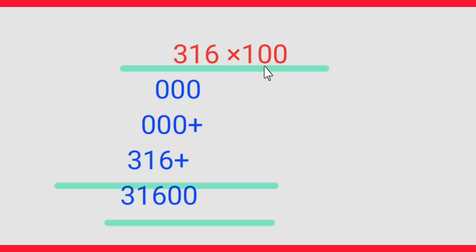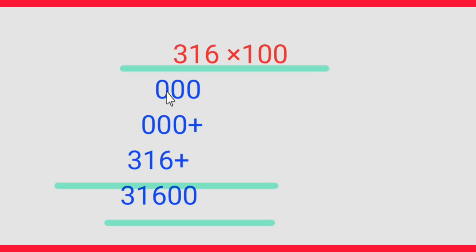Again repeat. 0 6s are 0. 0 1s are 0. 0 3s are 0. Now 1 6 is 6. 1 1 is 1. 1 3 is 3. Now let us add 0 plus 0.